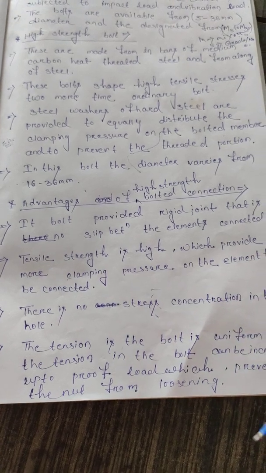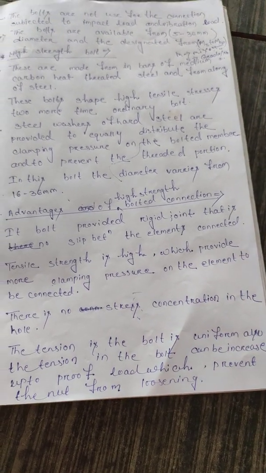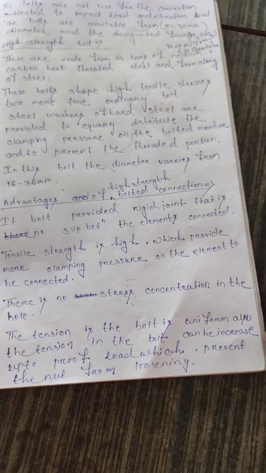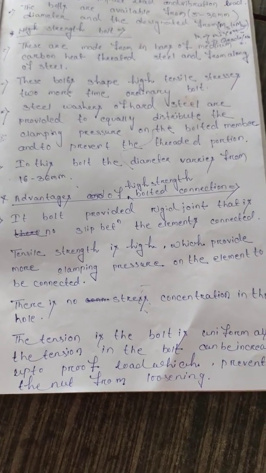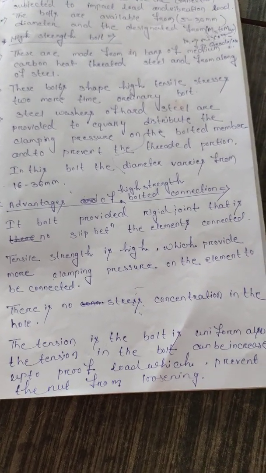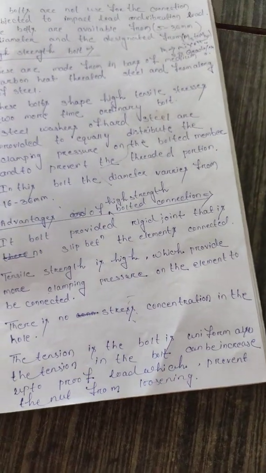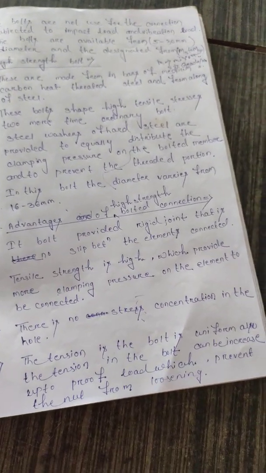The next one is that the tension in the bolt is uniform. The tension in the bolt can be increased up to the proof load, which prevents the nut from loosening. High strength bolts depend upon tension, not compression.